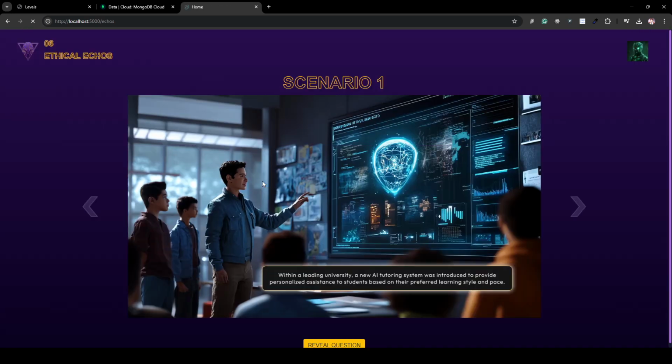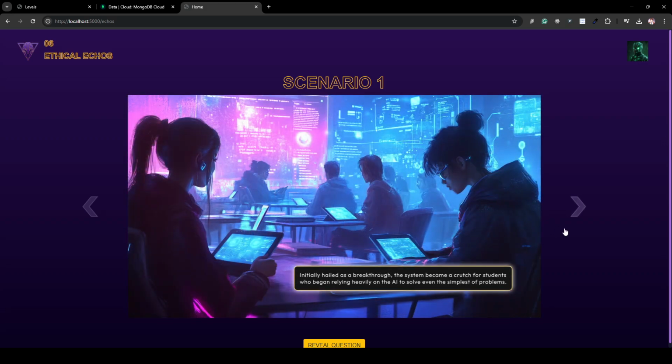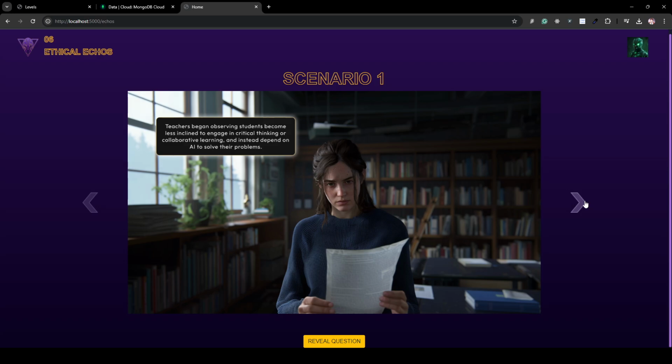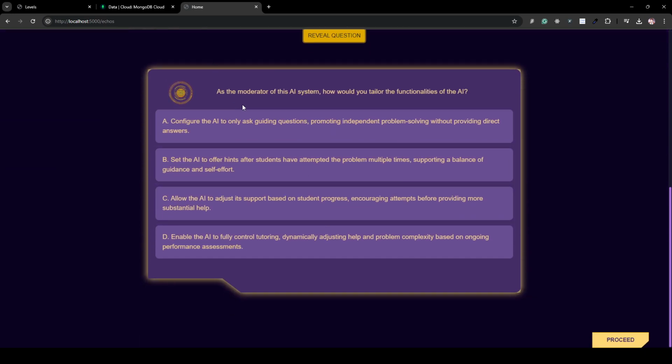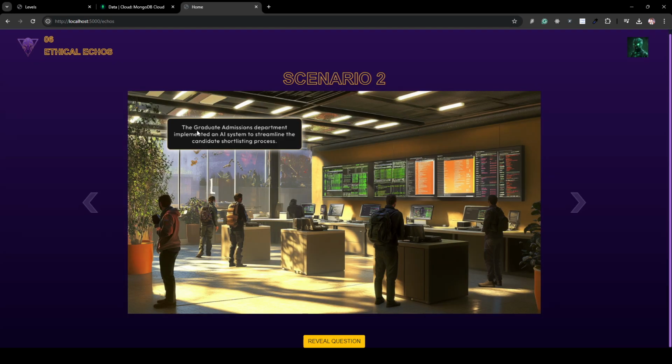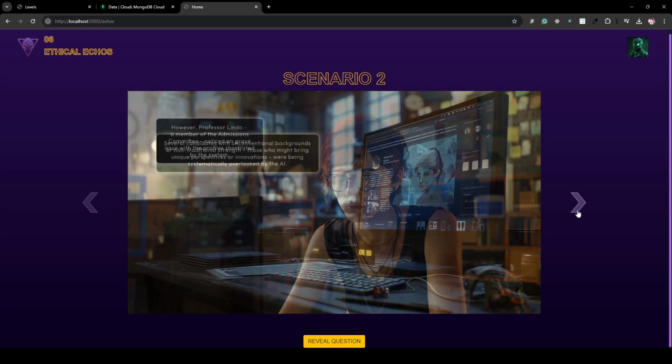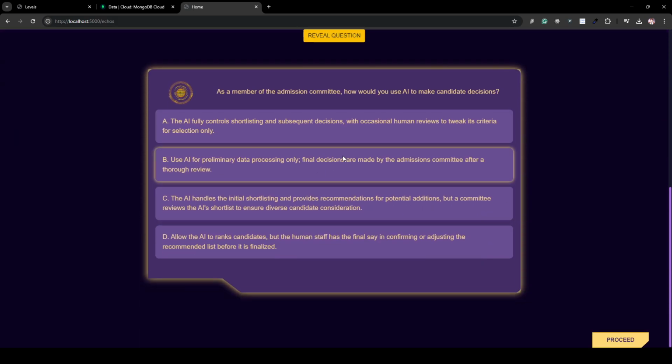Ethical Echoes. In Ethical Echoes, students will be given different scenarios that involve ethical dilemmas using AI. Once they go through these scenarios, they will be placed in the shoes of a character, and then they have to take a decision that involves AI and its ethical limitations. All these scenarios are AI generated again. These images are AI generated as well, something like that.